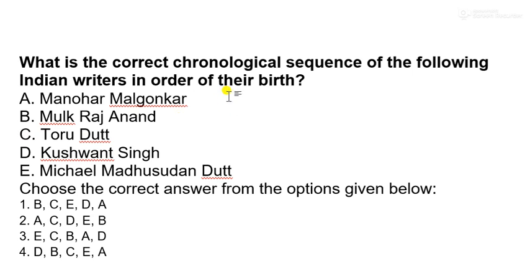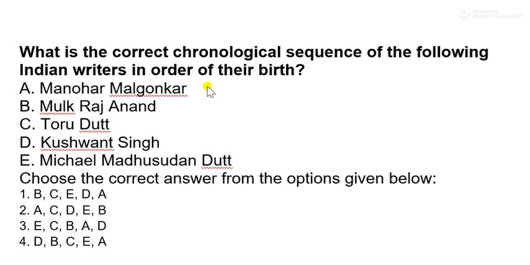According to the year of birth, Manohar Malgonkar was born in 1913. Mulk Raj Anand, 1905. Toru Dutt, year I think 1856. Yes, 1856, and then Khushwant Singh 1915. And then Michael Madhusudan 1824.